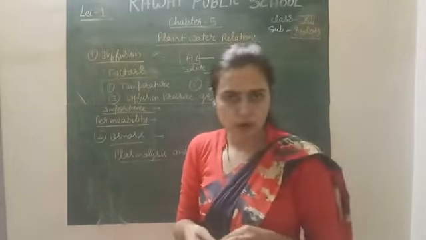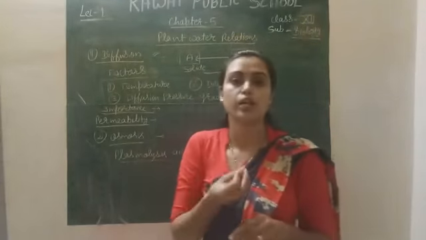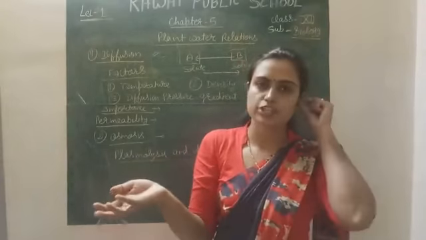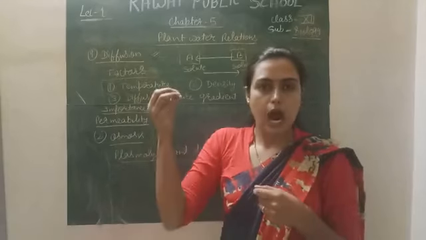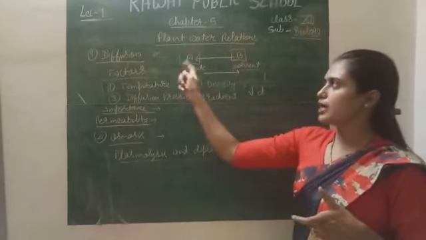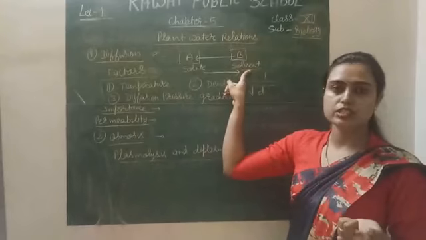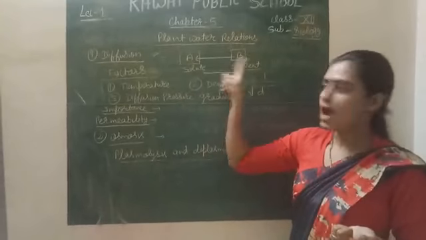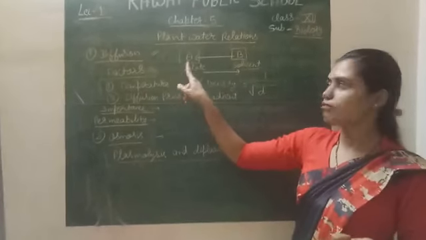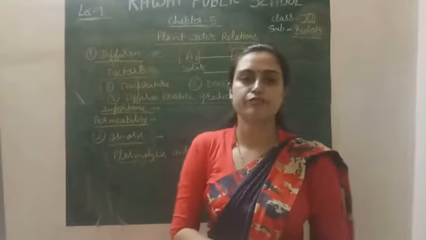Diffusion is the movement of particles from the region of higher concentration, where these particles are more in number, to the region of lower concentration, where the particles of these substances are lesser in number. So their movement is easily from B to A and A to B simply. There is more solvent, it means there is a movement of water from B to A, and there is more solute or sugar solution, so it can easily move from A to B. It means this explains the process of diffusion.